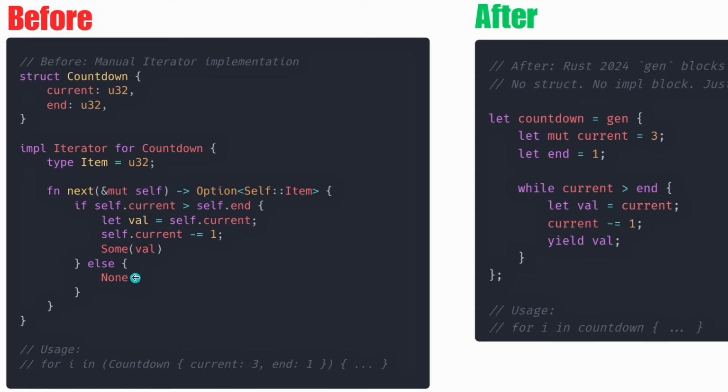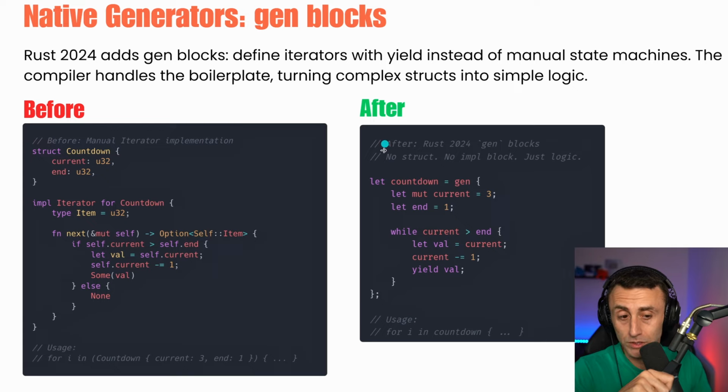Otherwise, we return a None. And then we can use it with a for cycle. Now we can type let countdown equal gen, let mut current, let end equal 1. And then while current is greater than end, we can do this. Basically, it's in just 4 lines of code.